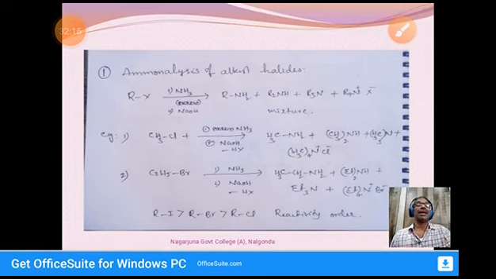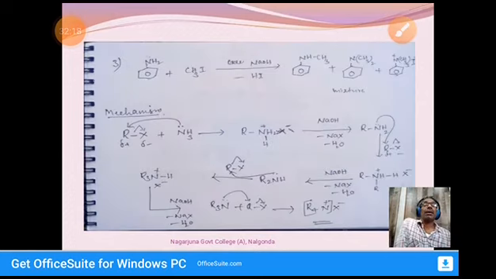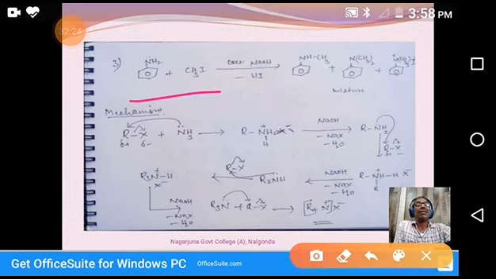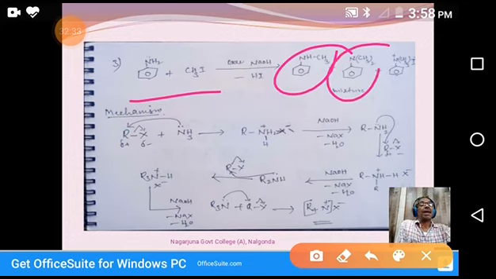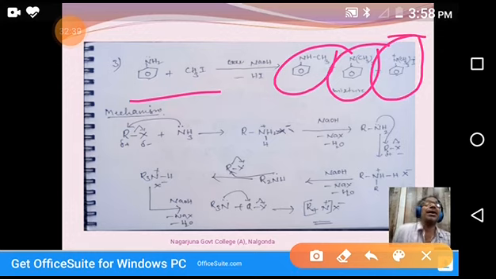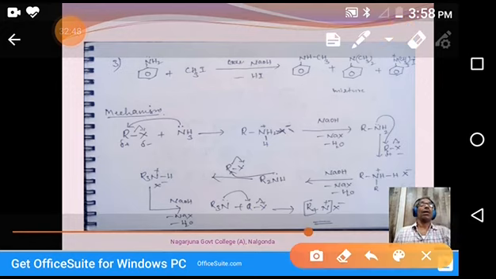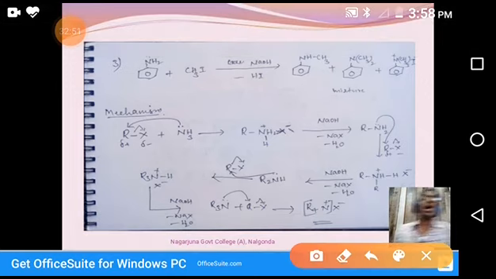Okay, next slide. See one more example. When aniline is reacted with methyl iodide in presence of sodium hydroxide, you see, this is N-methyl aniline. It is N,N-dimethyl aniline. It is N,N,N-trimethyl anilinium halide. If you take iodine, it is iodide now, so we'll get the iodide salt. So this is one example. In this example, all hydrogens are replaced by methyl groups one by one. So this is ammonolysis of alkyl halides. What is happening here?